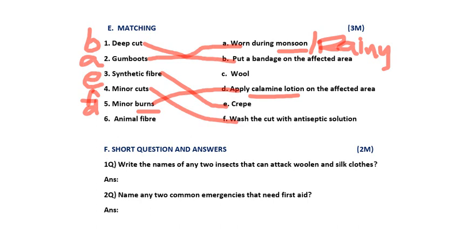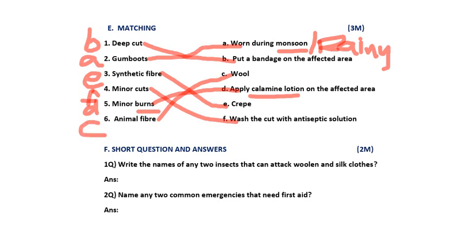Now moving to the last one, animal fiber. The fibers which we get from animals are called animal fibers. Now wool is there. From where do we get the wool? From the sheep. Sheep is an animal, so wool is an animal fiber. So finally the sixth answer is C.